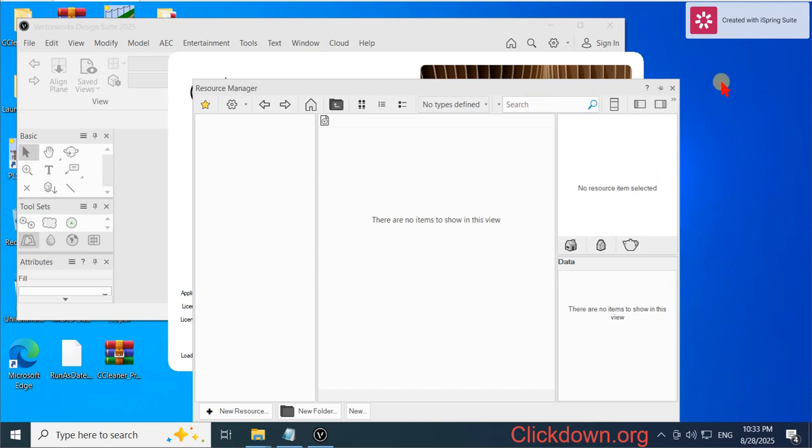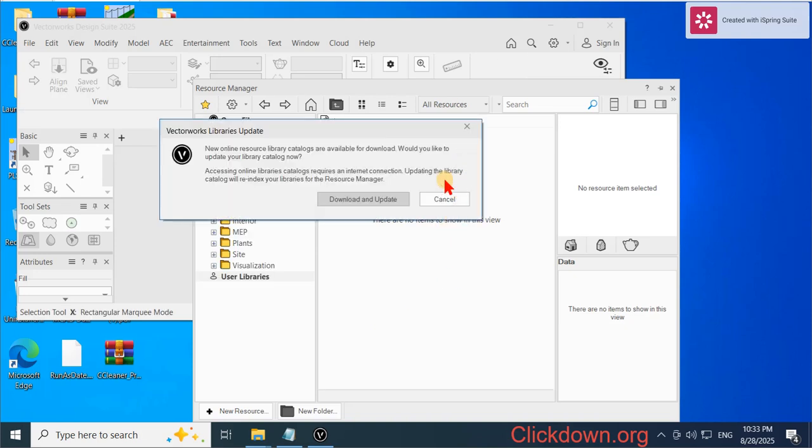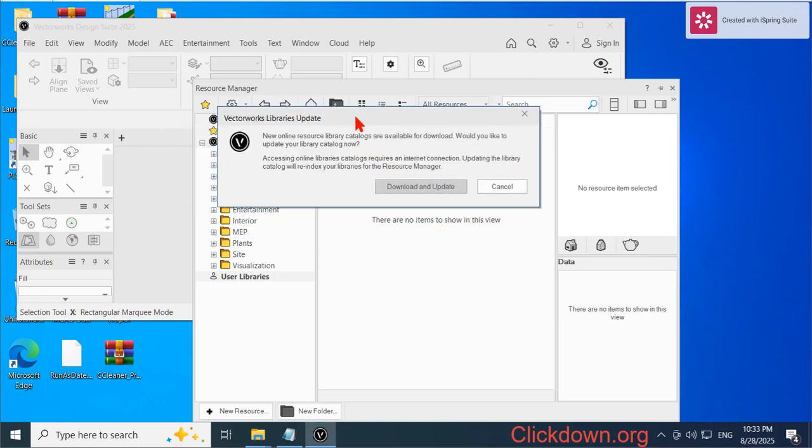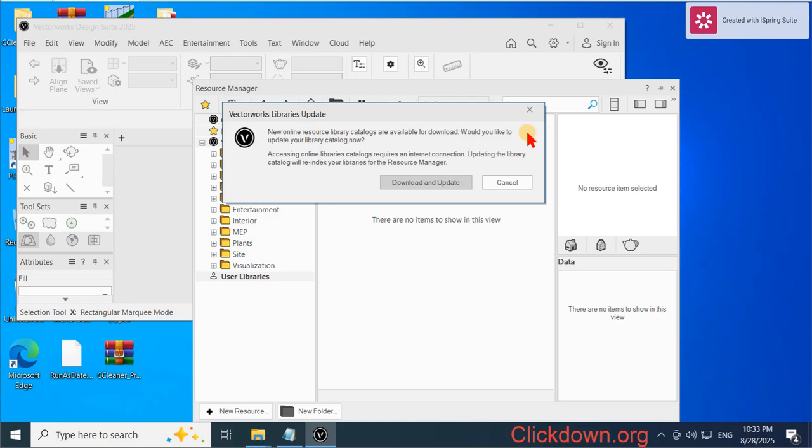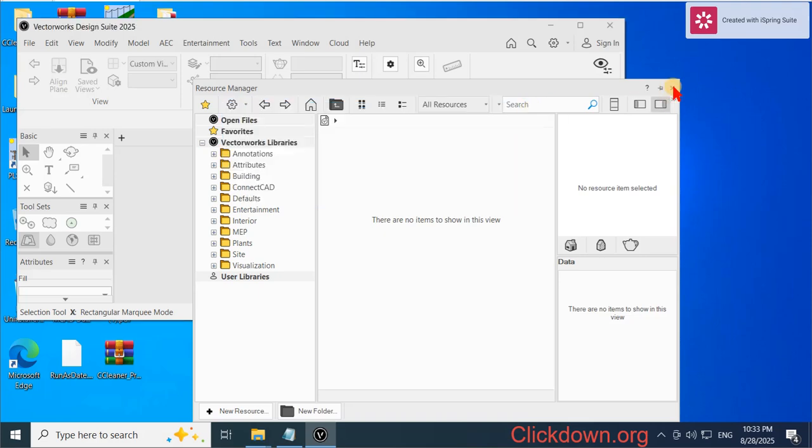Okay, after loading, we can see the program interface will open. Remember, don't download any update because this crack file is only for this release. Okay.